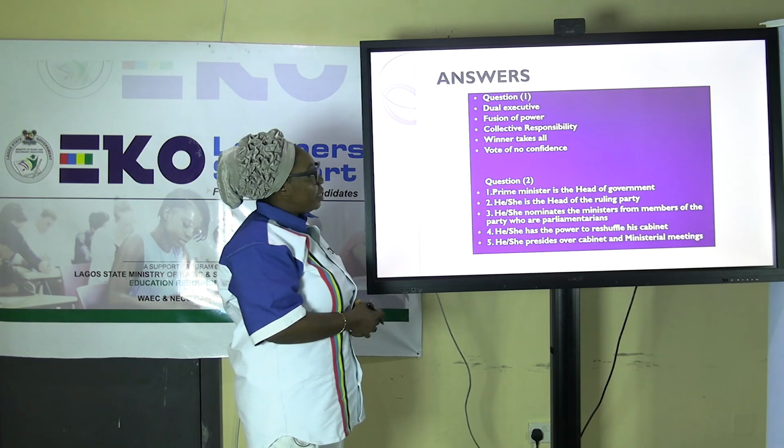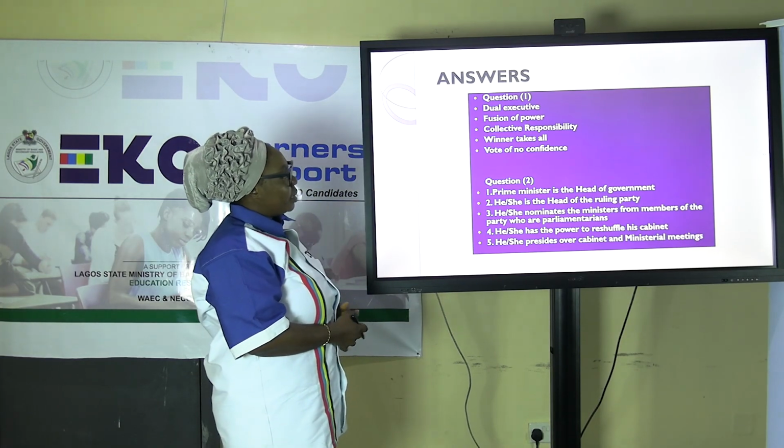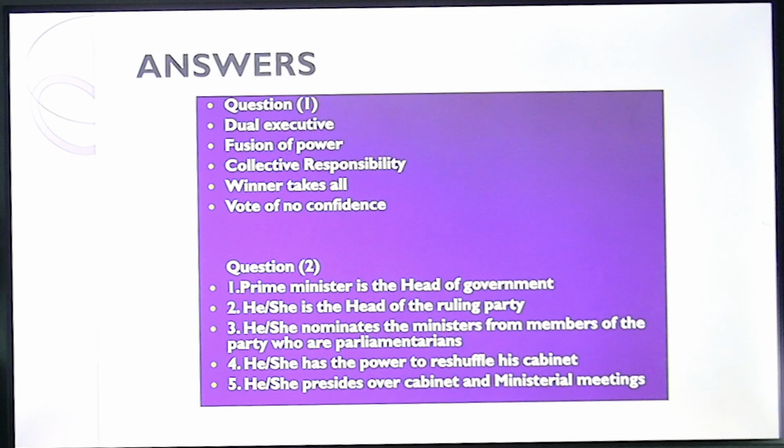Answer to this question. Number 1, dual executive. When we talk of the dual executive, the prime minister presides over the cabinet meeting, and as the head of state, he coordinates what is happening in the legislature.